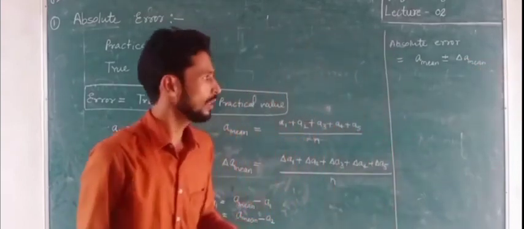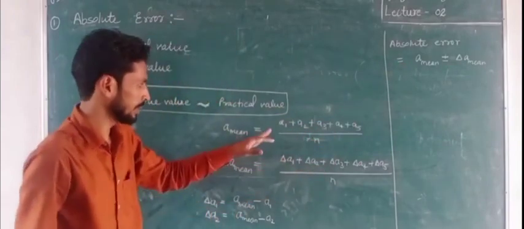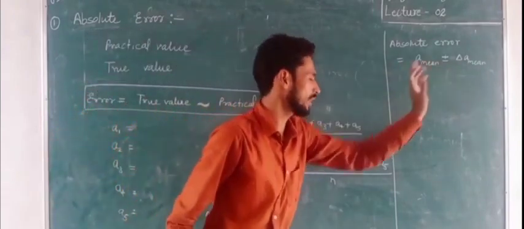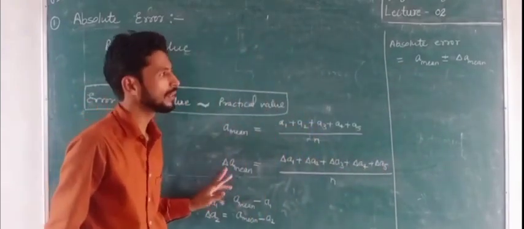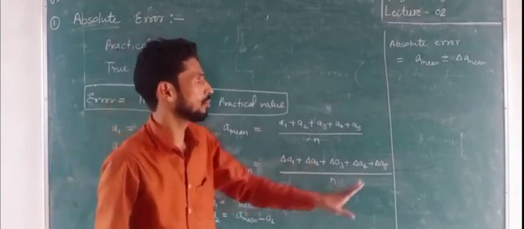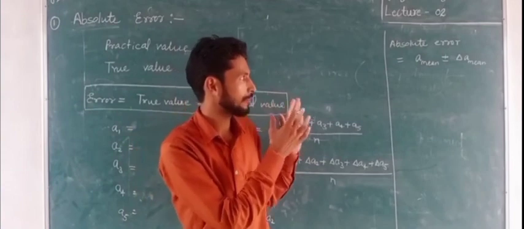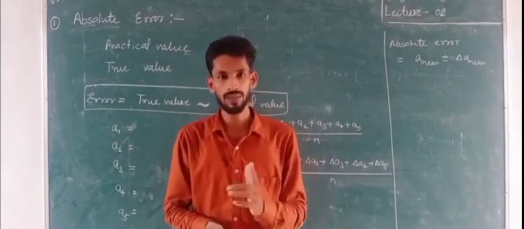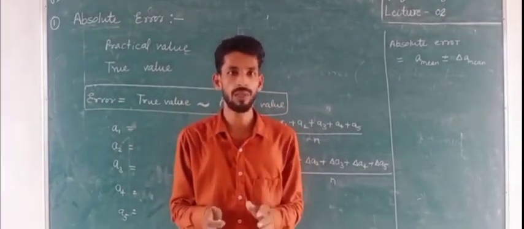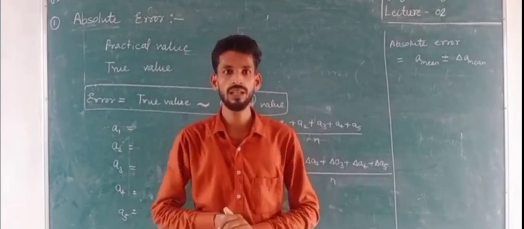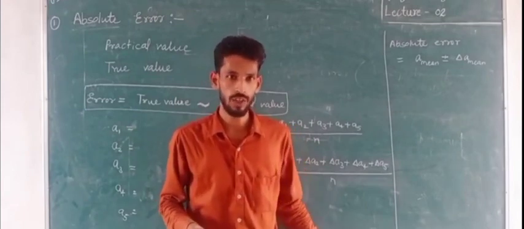Clear that? So A mean we can find with this formula. Delta A mean we can find with this formula. Then by putting these values we can find the absolute error. That is the concept for the absolute error. In the next video lecture we will start with the topic relative errors. Clear? So today we will stop here. So thank you.